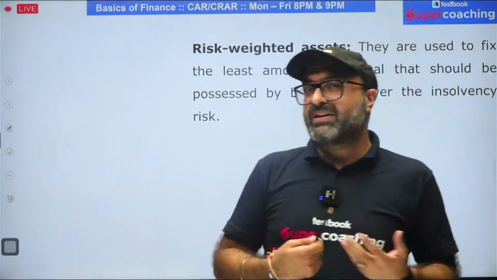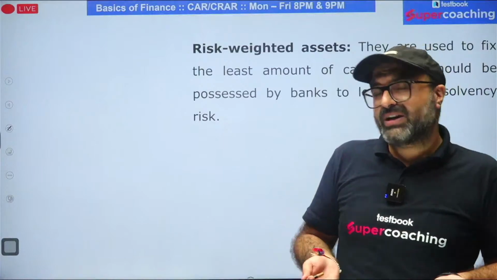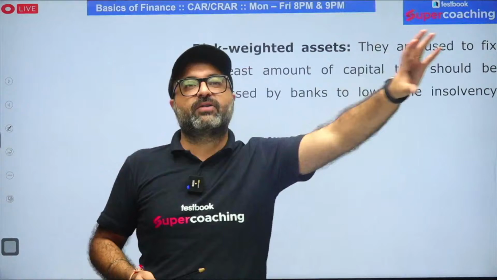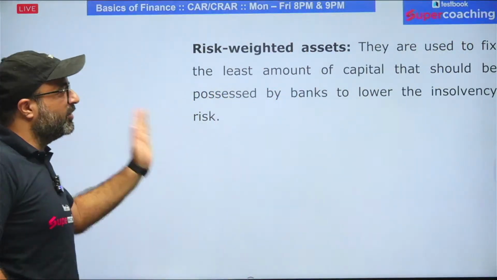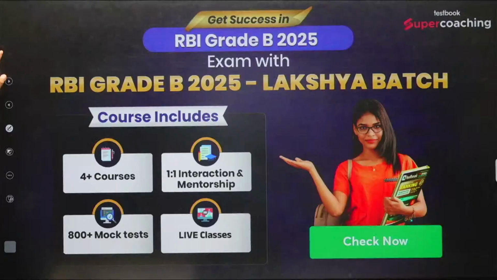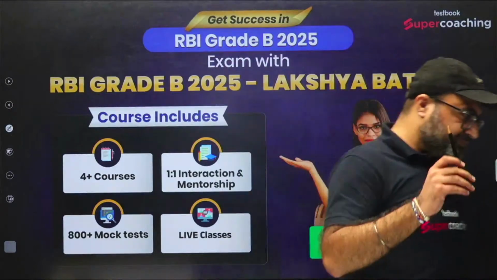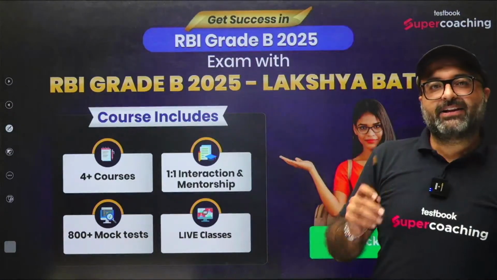As we know, risk is basically the probability of loss which a bank or a company may witness in the near future. So that probability of loss includes all the different heads of probabilities, and on the basis of that, risk-weighted asset is calculated, and on the basis of risk-weighted asset, capital reserves are calculated, which are maintained by every bank in the form of reserves.